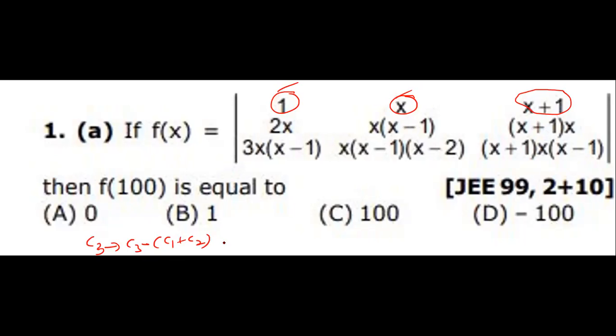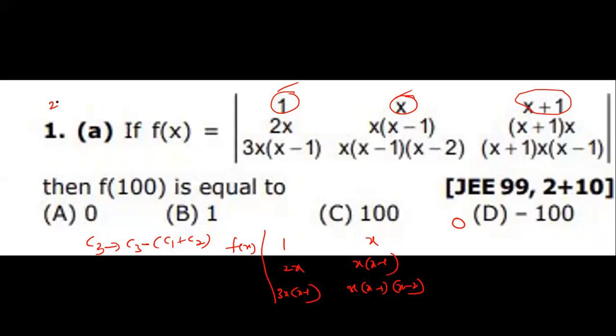If anyone does it like this, then what is f of x coming to? See carefully, 1 x. Now C1 plus C2 is how much? 1 plus x. Subtract from C3 means what? 0. Are you all accepting?